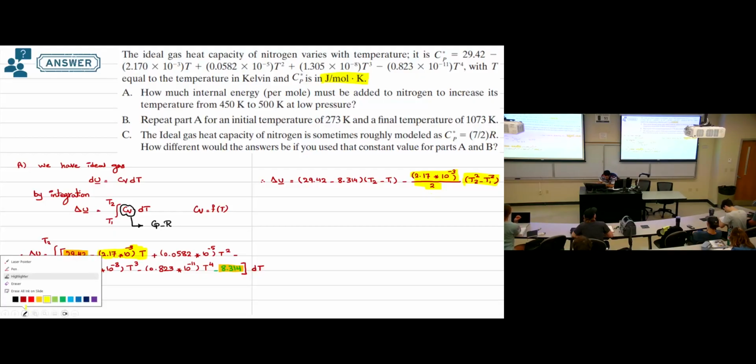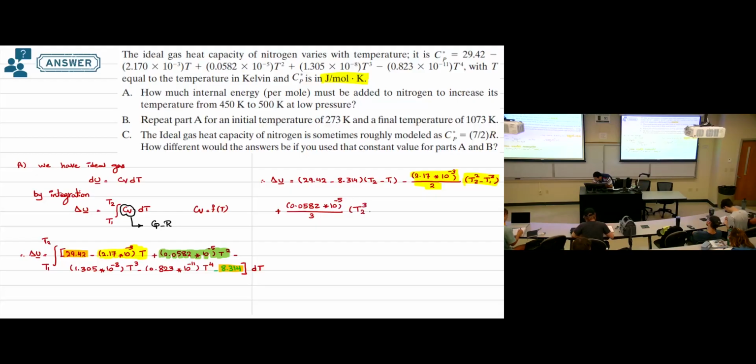Then we go to the third term. Now we need to integrate this one. The integration of T squared dt is T cubed divided by 3. You remember this math? Okay. Then we have plus, so this will be plus, and you put the number 0.0582 times 10 to the power negative 5 over 3 times T2 cube minus T1 cube. And this is the integration of the third term we have.